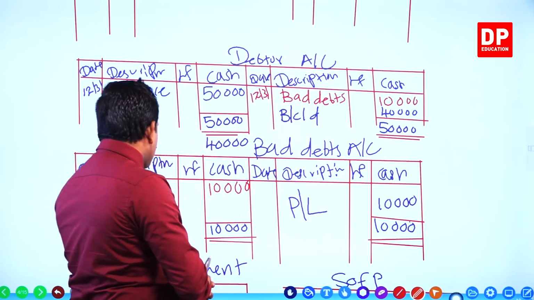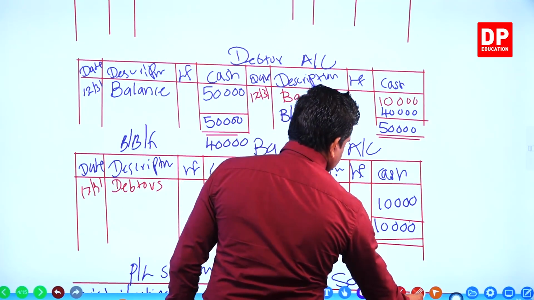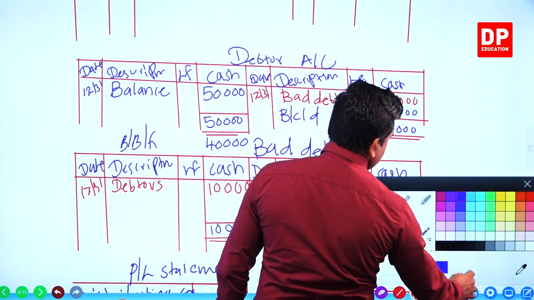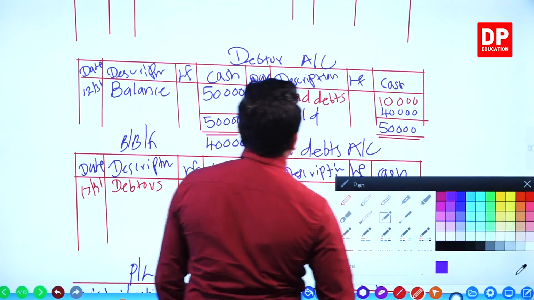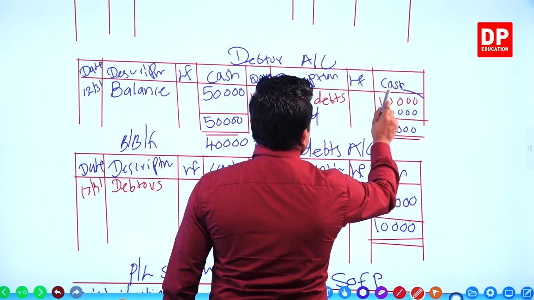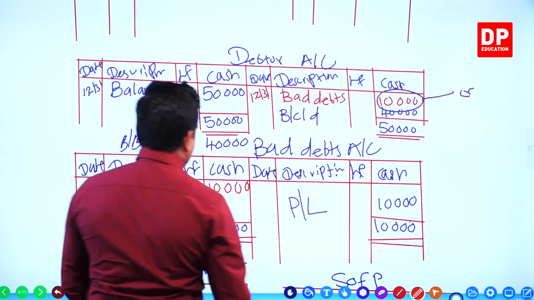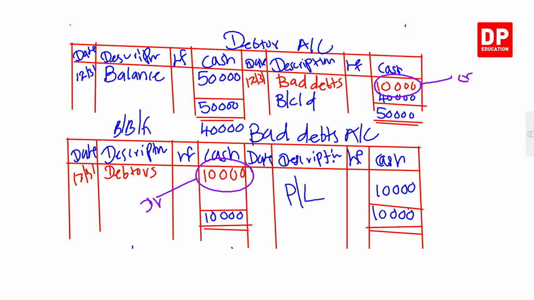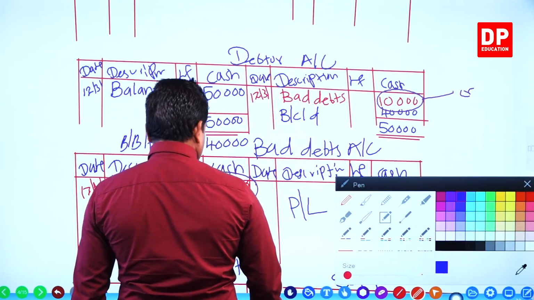Okay. Now, you have to record this double entry in the general journal. I'll highlight it now. What's the double entry? Bad debts account, debit. Debtors account, credit. I just highlight, right? Now you enter these details in the general journal.